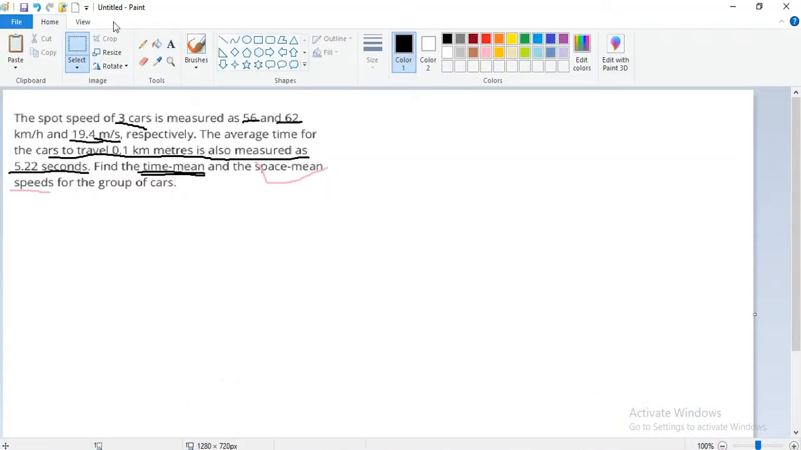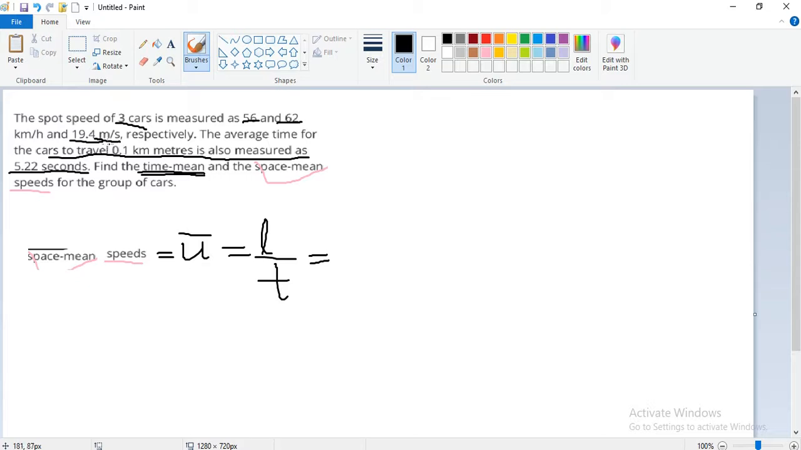We will find space mean speed here. We just need to find space mean speed, denoted by u bar, which is equal to L upon T. The length L is 0.1 kilometer, and the time is 5.22 seconds. So the answer is 0.1 divided by 5.22.